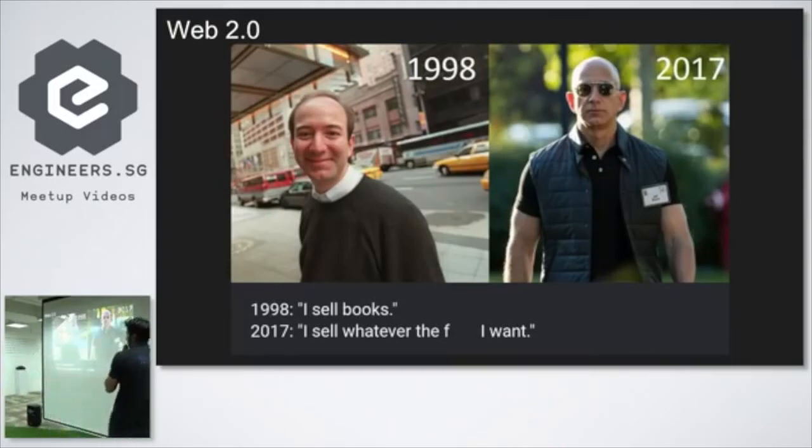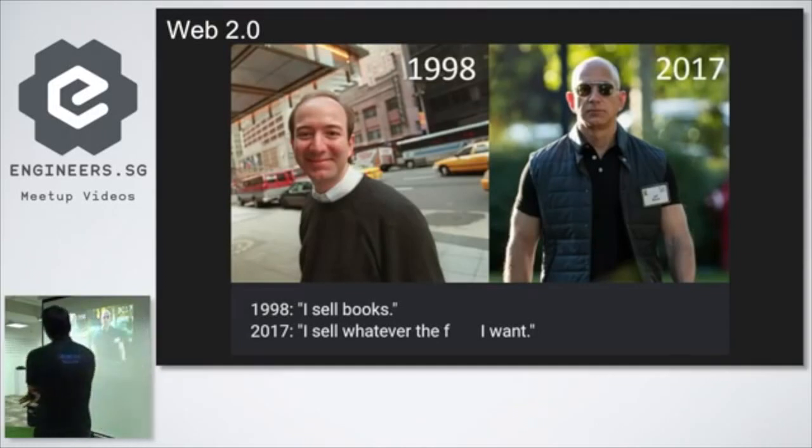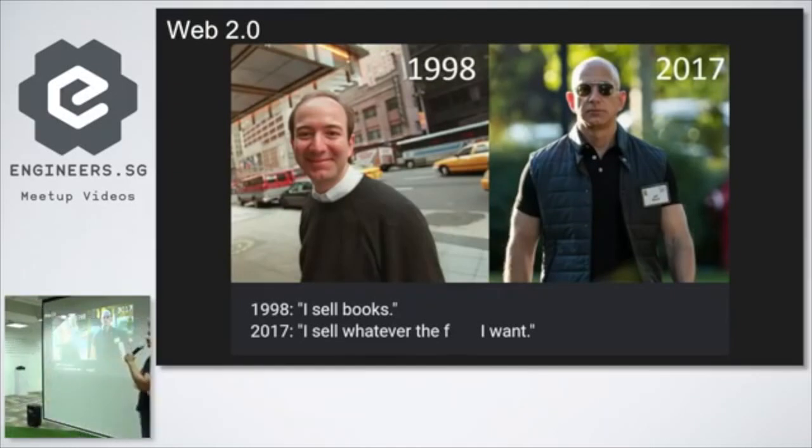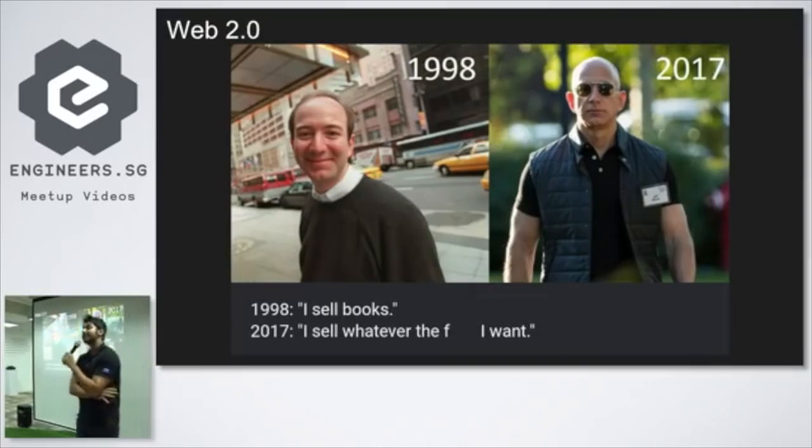And now Amazon is more powerful than Walmart. Its market cap is higher than Walmart. Its market cap is higher than any bookseller in the world, Barnes and Noble, etc. All of these global brands, Amazon eats them up, literally, quite literally, Amazon acquires them. So Jeff Bezos owns Amazon. He's the largest shareholder in Amazon. And Amazon is just one example. We've got Snapchat, we've got Google, we've got Facebook.